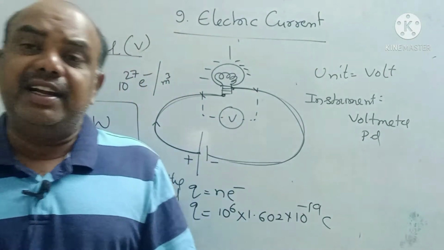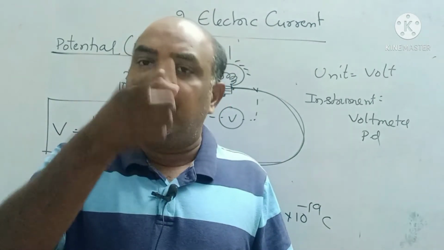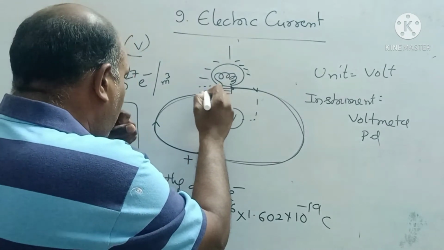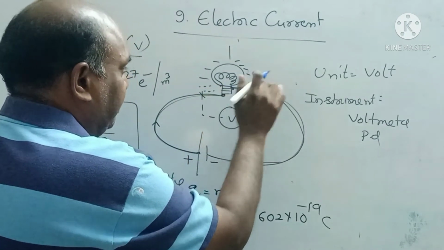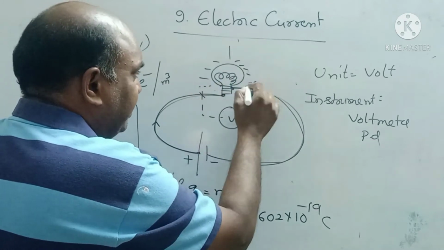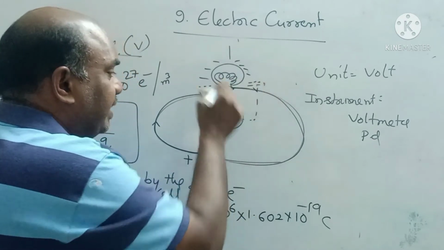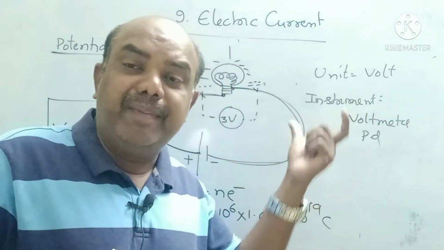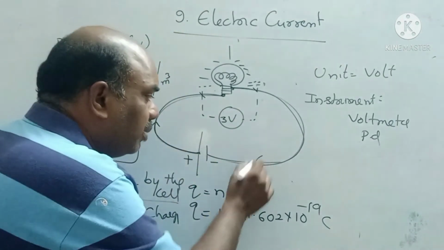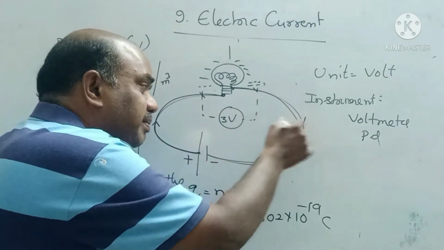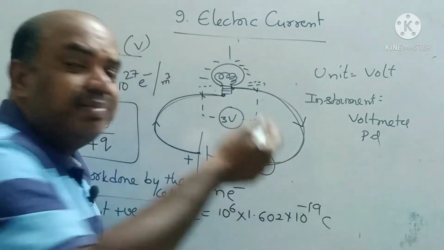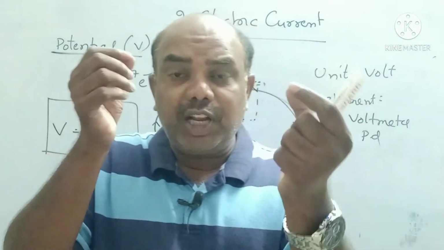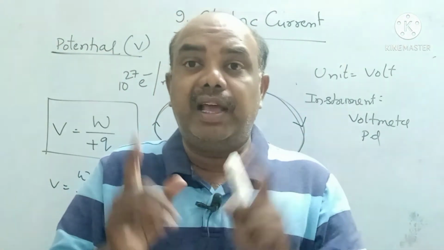Sir, why is it connected only between the two terminals of the consumer or the battery? Why? Because, let us consider here the number of electrons is 6 and here the number of electrons is 3. Example, I am saying, children. Here 3, here 6. What is the difference between these? 6 minus 3, 3. That means here it shows 3 volt. That means the difference between potentials can be measured. If you connect the voltmeter like this, it cannot measure; it just measures the flow of electrons. Electron flow is measured by an ammeter, not by the voltmeter. The potential difference between two ends can be measured with the help of a voltmeter.